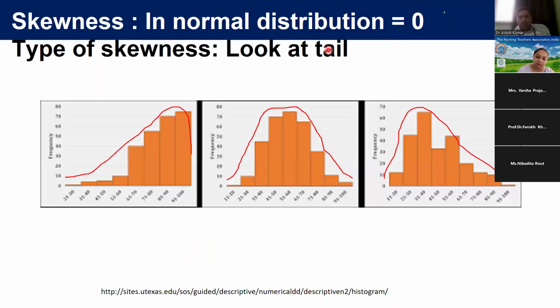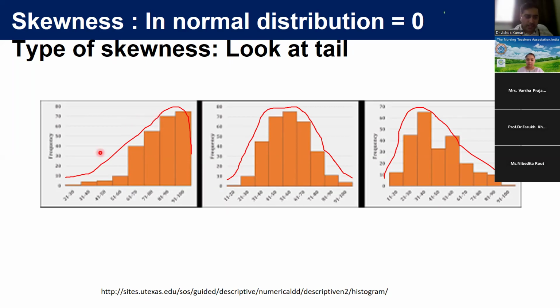Now when we see about skewness and kurtosis, mainly skewness, we have to look at the tail of the distribution. You can see here, this is normally distributed. But when we see this and this, this tail is on the right side, so it is called right-sided skewed or positive skewed.